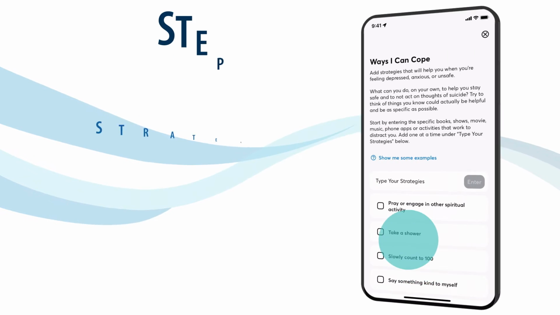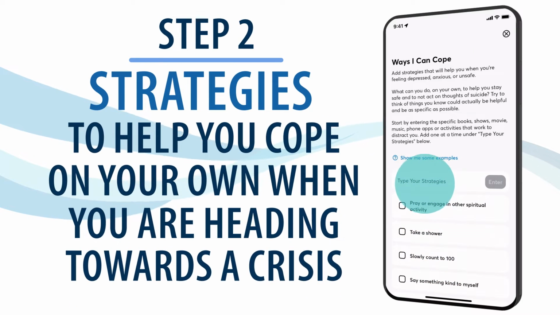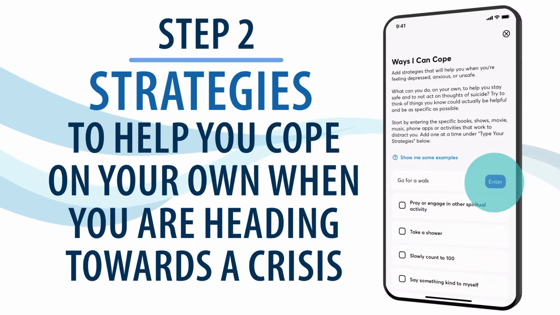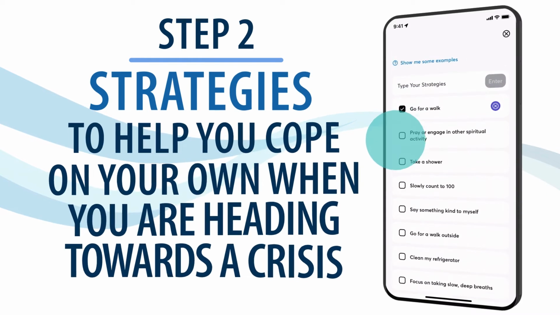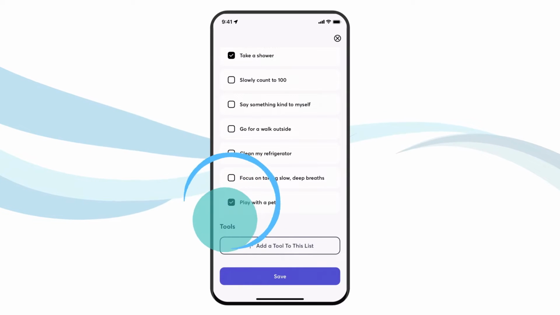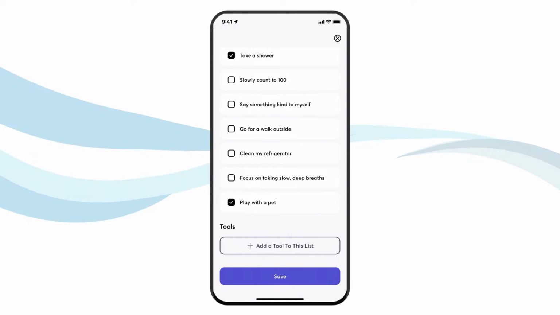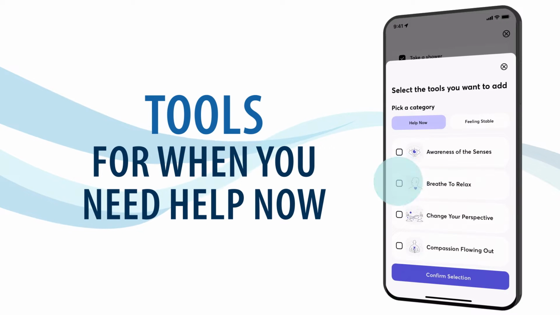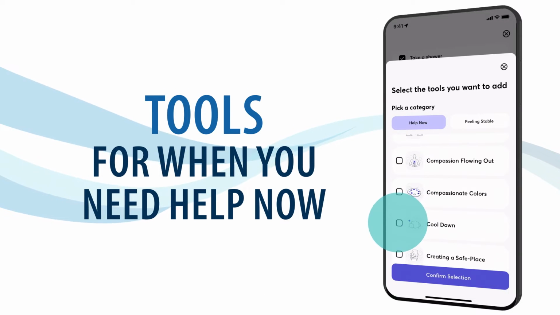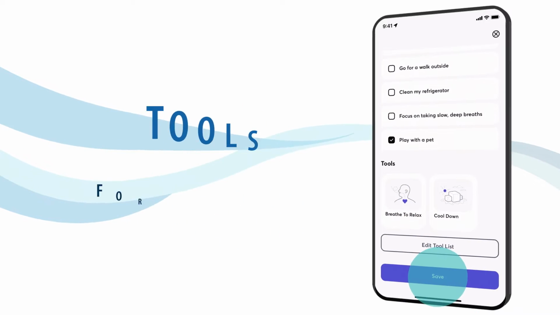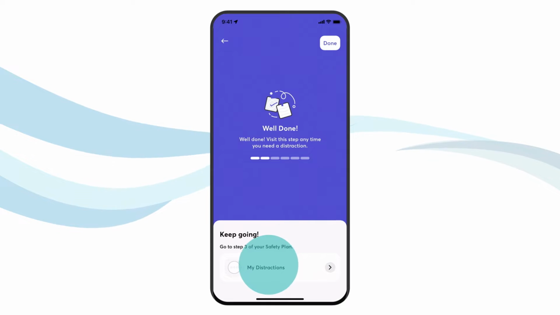This step helps you explore strategies that you can use to cope on your own when you notice that you're heading towards a crisis, allowing time for your suicidal thoughts to pass. What have you done in the past to take your mind off of suicidal thoughts? Try to be as specific as possible. You can add your own strategies or add a tool from the app to your plan. Save your selections, and when ready, go on to step 3 of the safety plan.